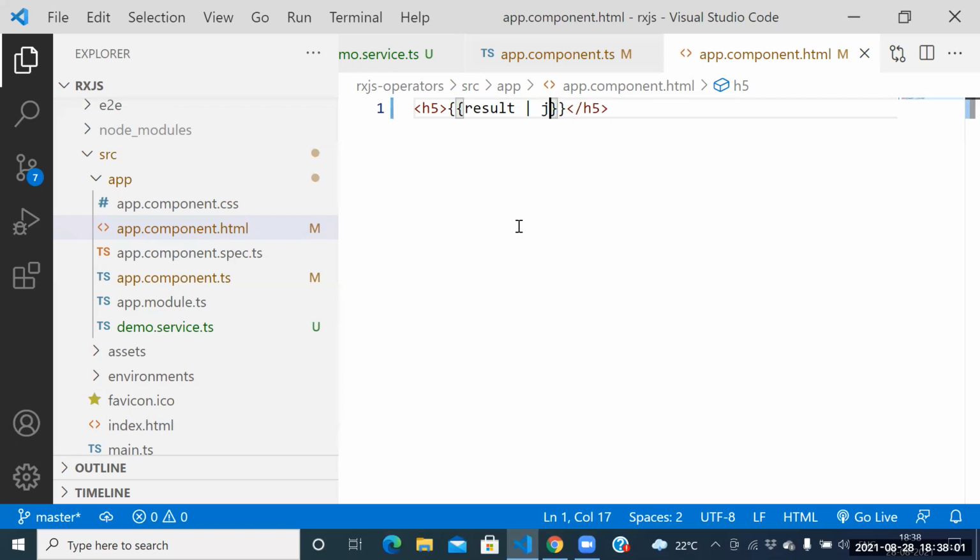How to convert it to string format? Pipe JSON. We need to print it in string format. So how to convert it to string format? Pipe JSON. Next one, guys.